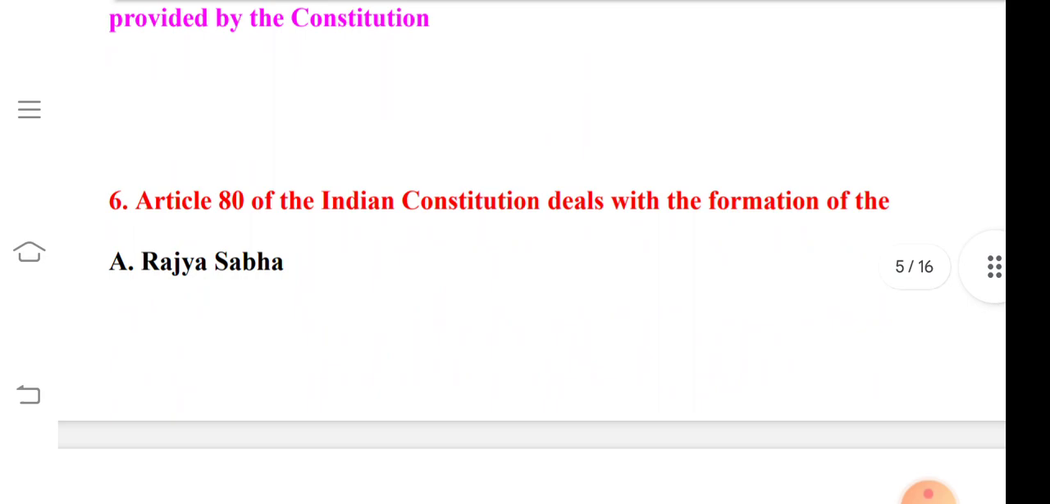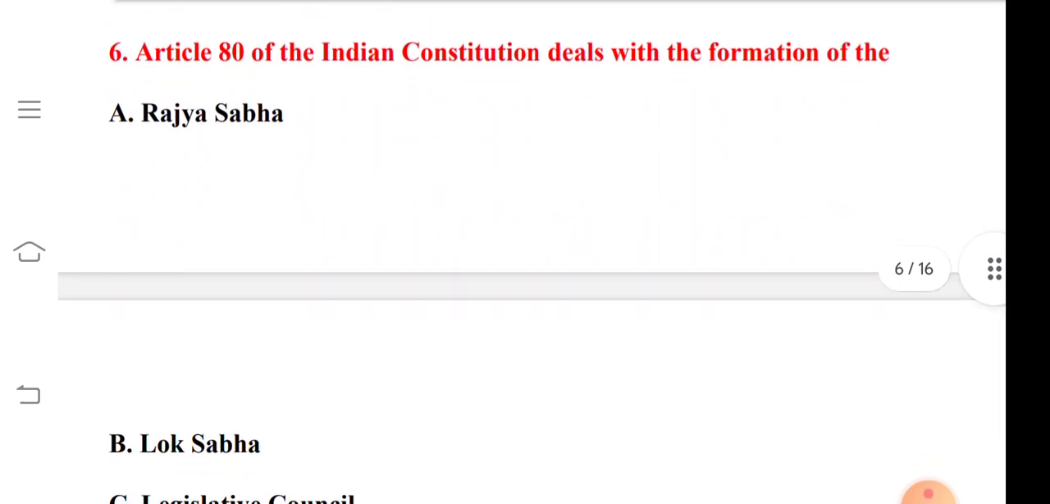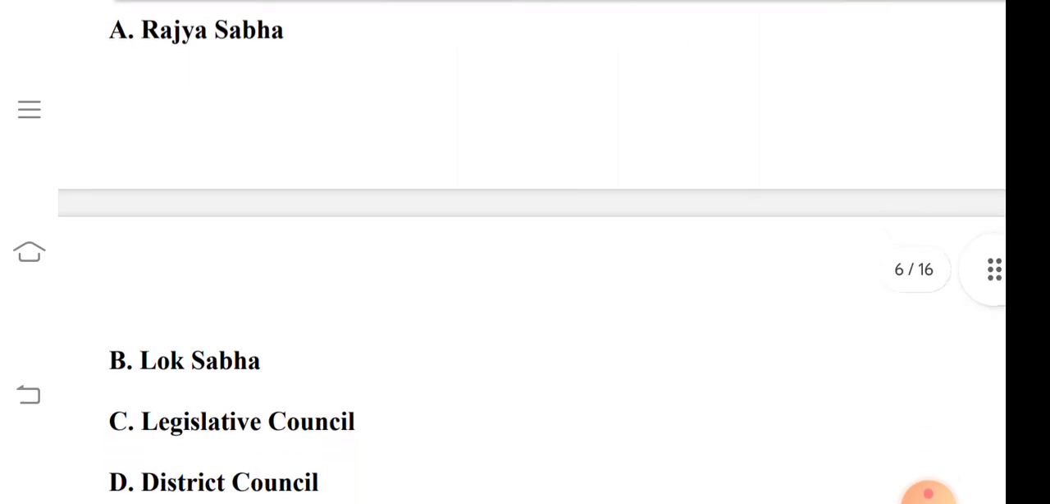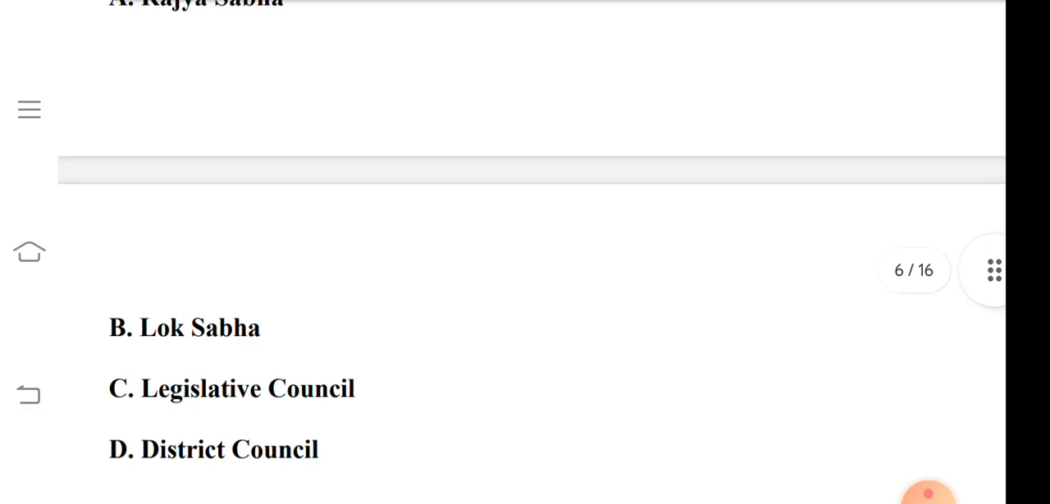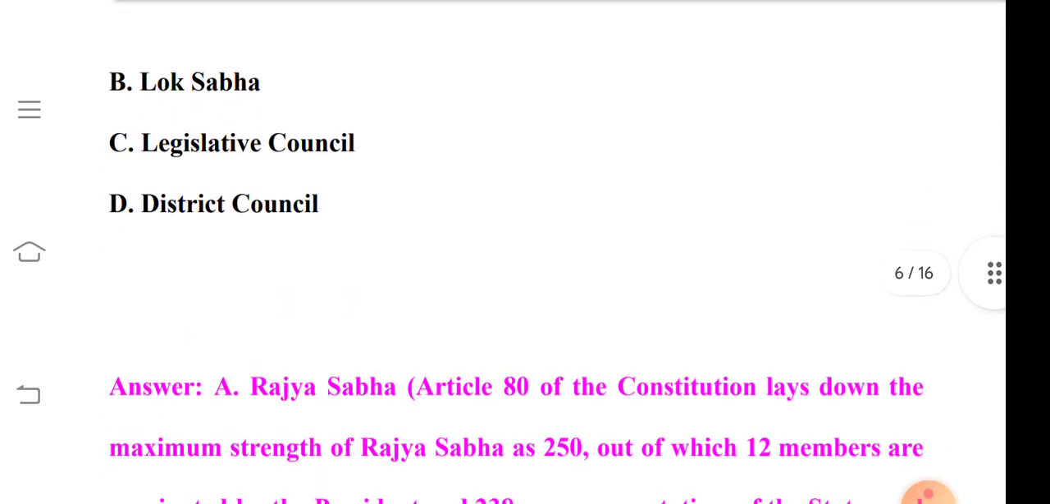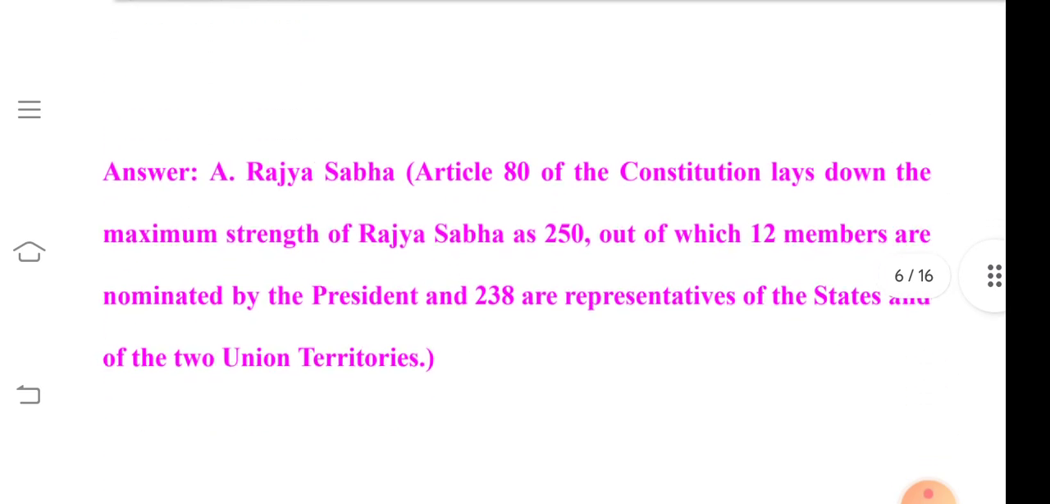Question number 6 is Article 80 of the Indian Constitution deals with the formation of. Option A is Rajya Sabha, option B is Lok Sabha, option C is Legislative Council, and option D is District Council. So its correct answer is option A, that is Rajya Sabha.